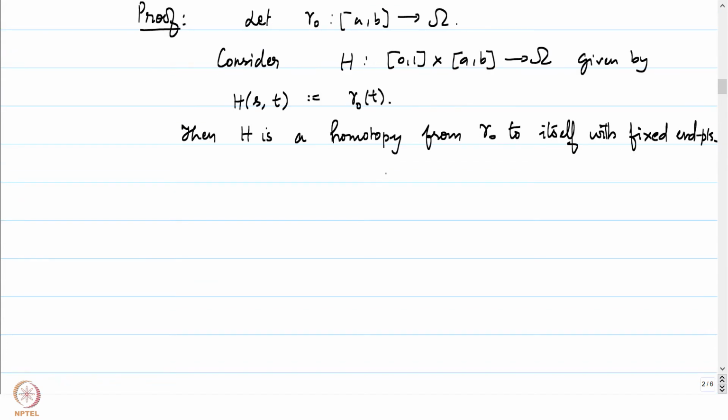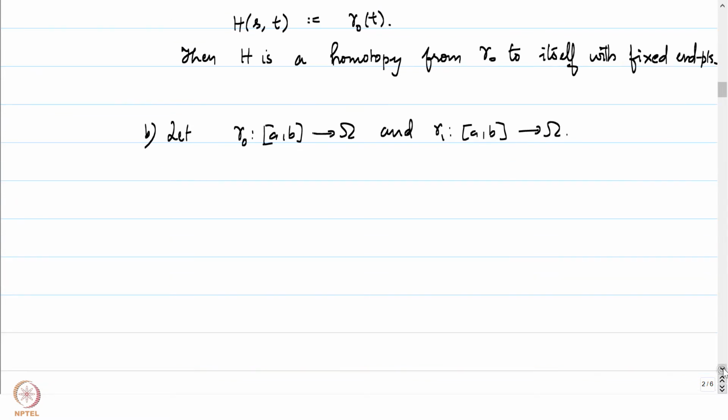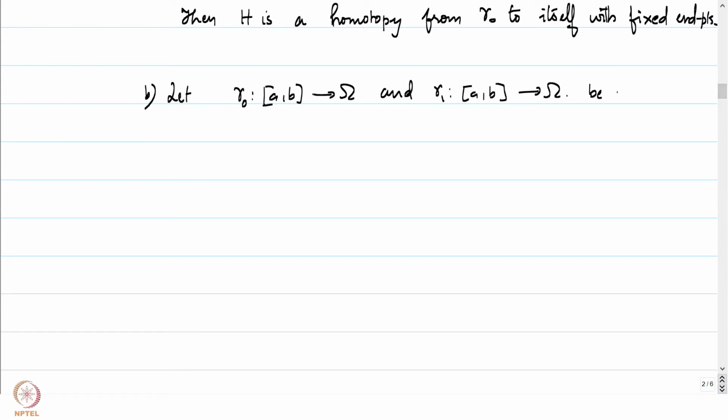Let us next prove that the property of being homotopic is symmetric. Let gamma 0 from AB to omega and gamma 1 from AB to omega be two curves such that gamma 0 is homotopic to gamma 1. Oh, maybe I shouldn't use the symbol yet.